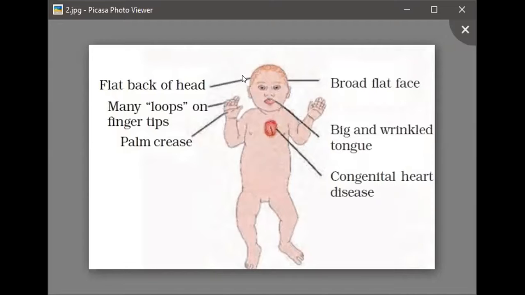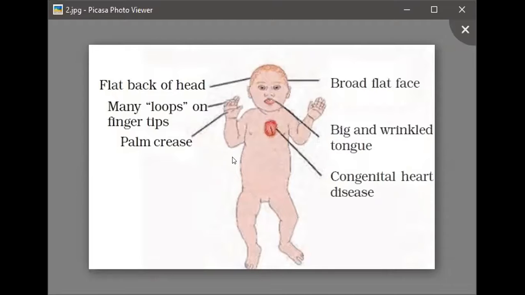Bifurcation means it is split into two, like we are having a single tongue. Their tongue is bifurcated into two. Their hands show a special type of crease. Like crease, these are the lines you can see on your hand. So in them, they are having a special type of line crease.